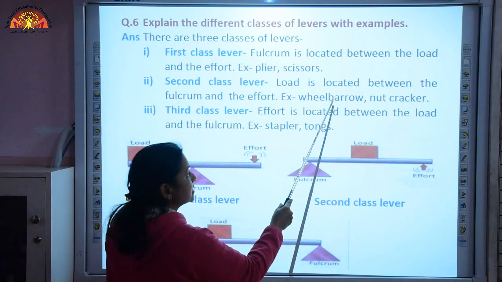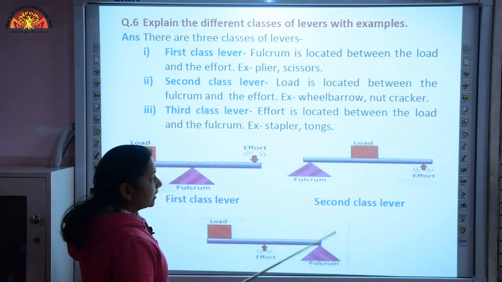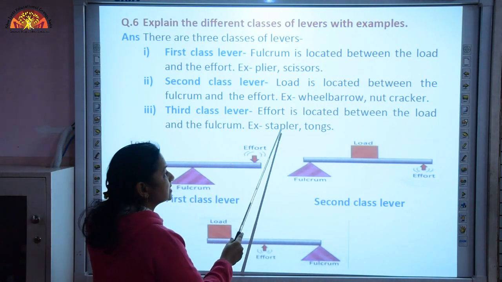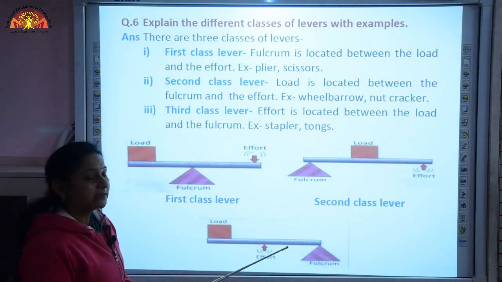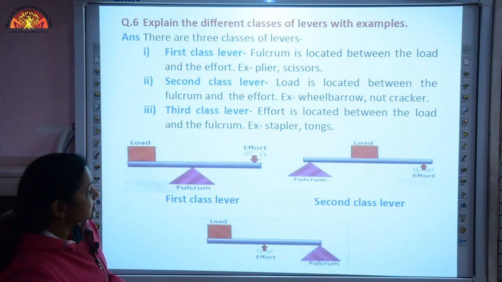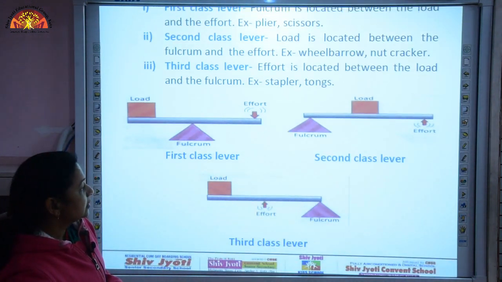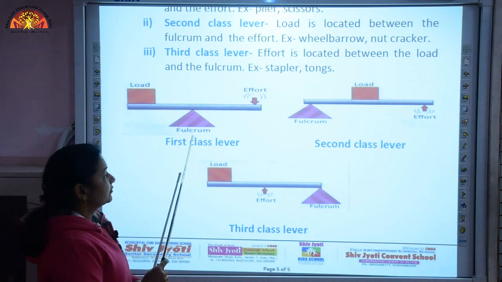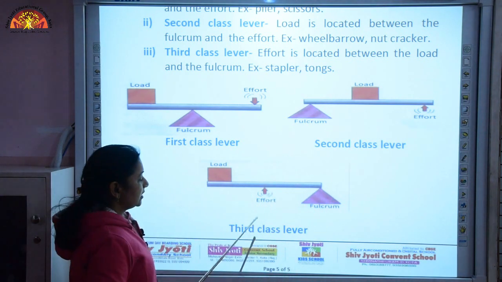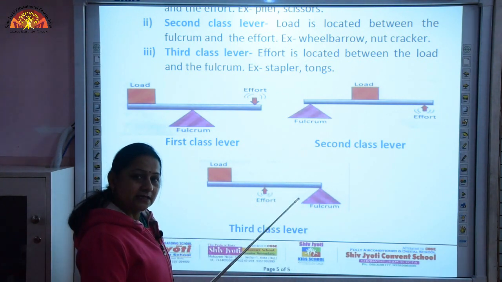Examples of second class are wheelbarrow and nutcracker, and examples of third class lever are stapler and tongs. So, children, you are going to write the answer, and just in front of the answer you are going to draw the diagram which shows the first class lever, second class lever and the third class lever.